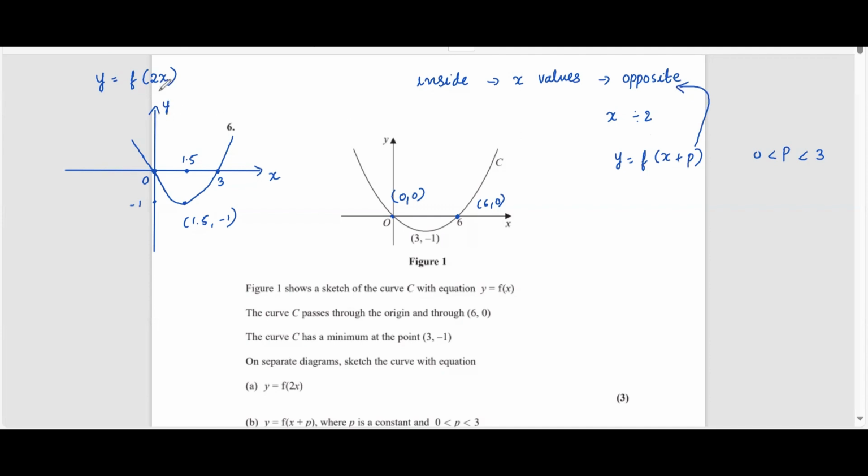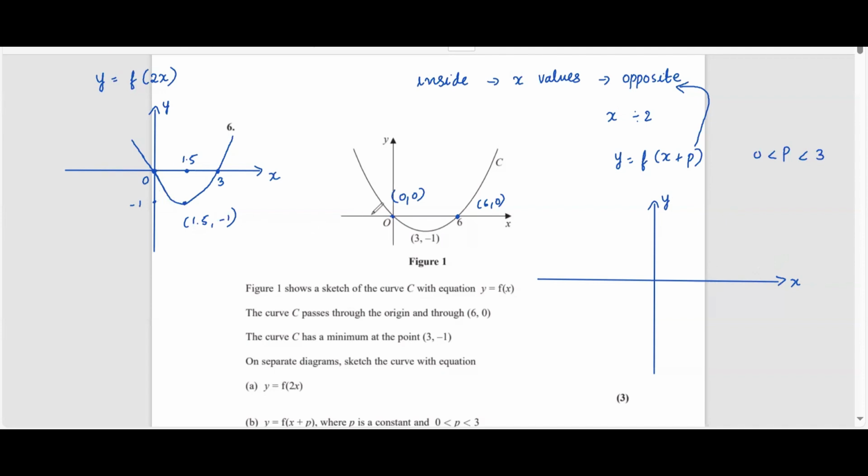So this is translation. In the previous case, it was stretching. So in this case, it is translation. Basically, the whole curve gets shifted p units towards the left. So f of x plus p, basically we need to shift the curve p units towards the left. So let's see what's happening here. So this is the y-axis and this is the x-axis.